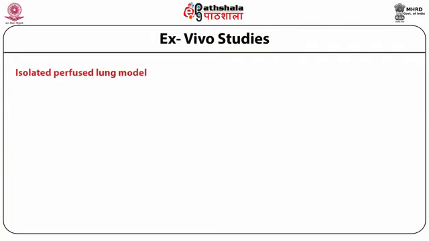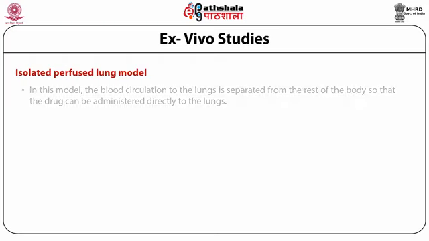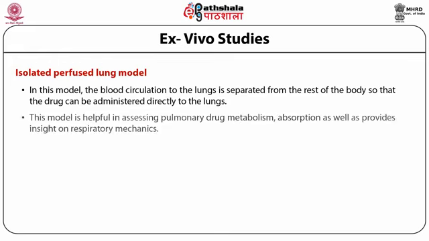First one is the isolated perfused lung model. In this model, the blood circulation to the lungs is separated from the rest of the body so that the drug can be administered directly to the lungs. This model is helpful in assessing pulmonary drug metabolism and absorption, as well as provides insight into respiratory mechanics.